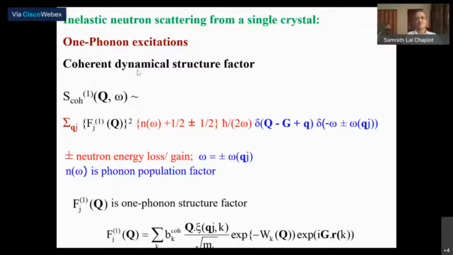So the coherent scattering dynamical structure factor corresponding to measuring the one phonon excitations is like this. It has a structure factor which depends only on the structure of the material and other energy dependent terms. So obviously it's proportional to the population of phonons and certain other factors. And this just gives a conservation of the wave vector and the energy or momentum and the energy.